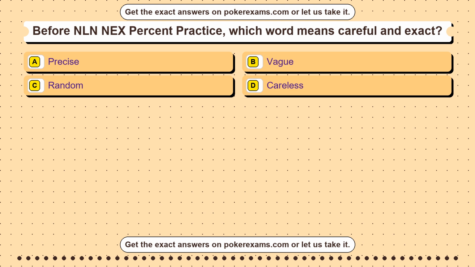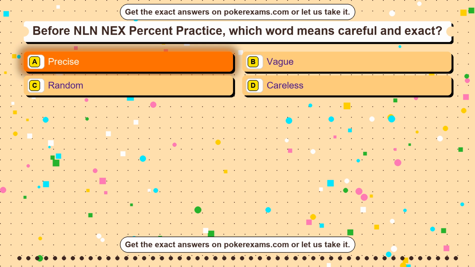Question 25. Before GED online practice test, which map feature explains symbols? Option A, legend. Option B, scale only. Option C, compass only. Option D, border. The correct answer is option A.